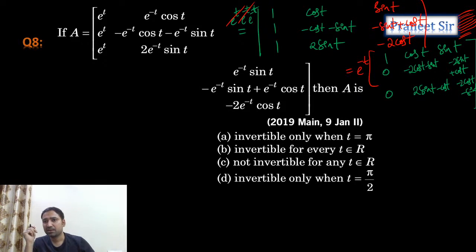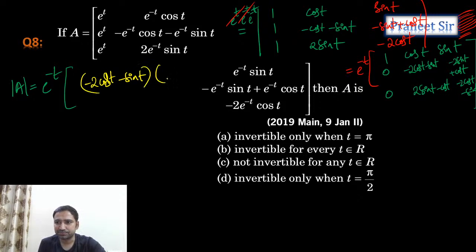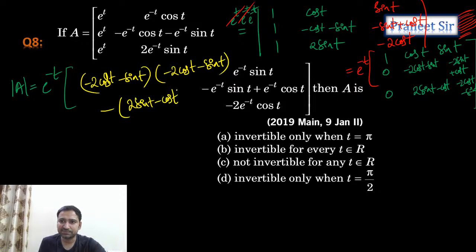Hello Kamal. Right, so when we expand it, let's see what we get, guys. When we expand it, det A is equal to e power minus t into, so tell me what we get. 1 into minus 2 cos t minus sin t into minus 2 cos t minus sin t, minus of 2 sin t minus cos t into minus 2 sin t plus cos t. Okay, right. This is what we're getting, guys.